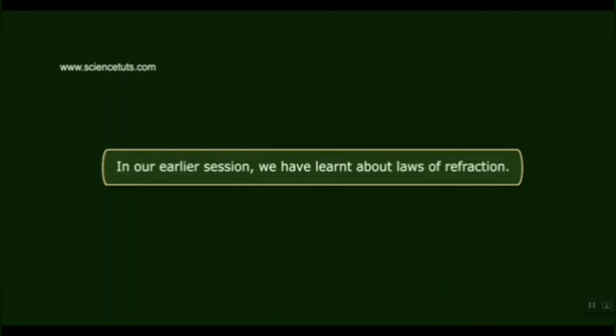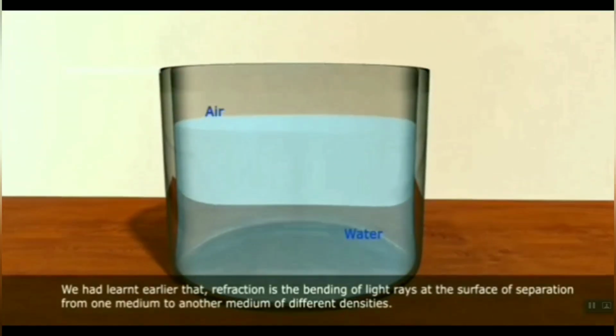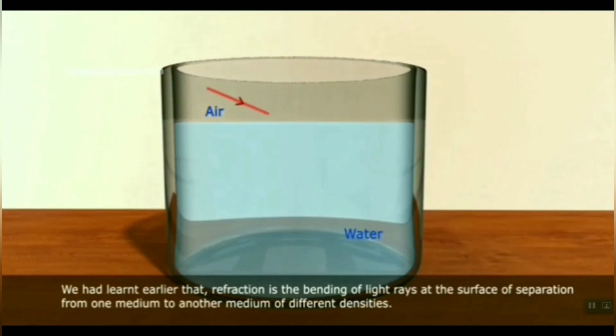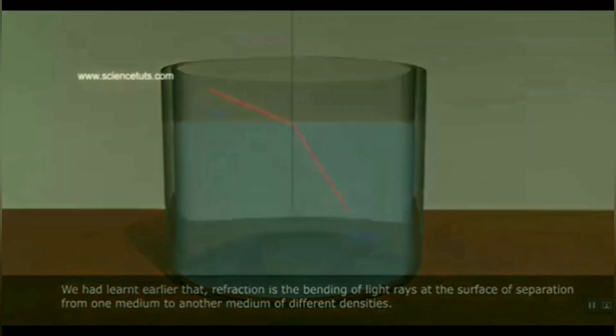In our earlier session, we have learned about laws of refraction. We had learnt earlier that refraction is the bending of light rays at the surface of separation from one medium to another medium of different densities.